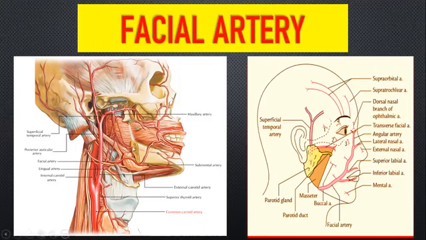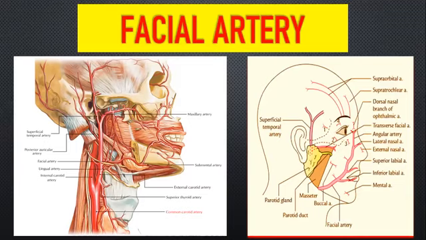So facial artery is from the greater cornu of hyoid bone. Then you have the cervical part. It is related to the digastric and the stylohyoid muscle. And it is going to be related to your submandibular gland and then sublingual salivary glands. That's it.